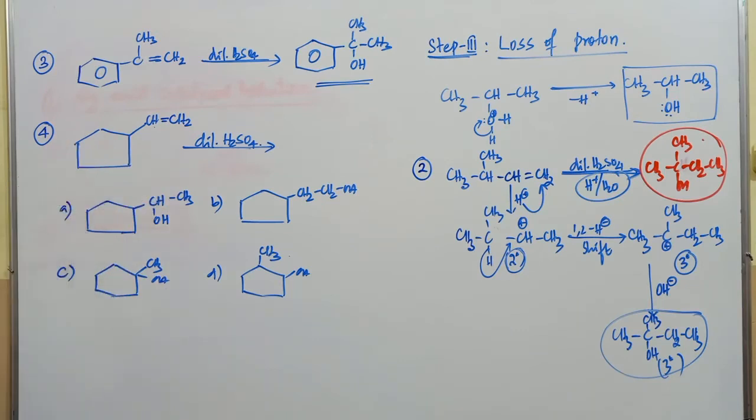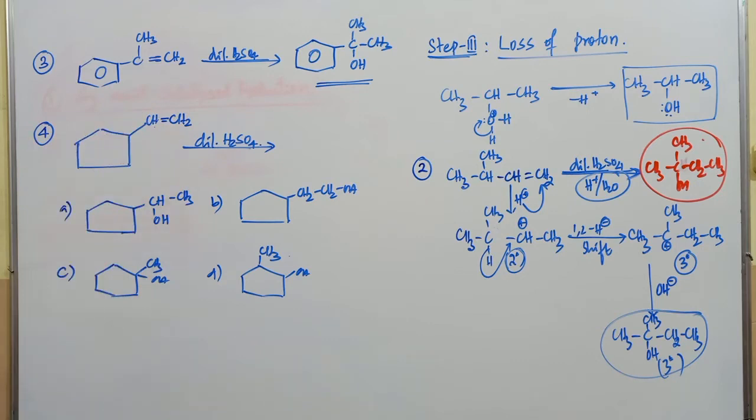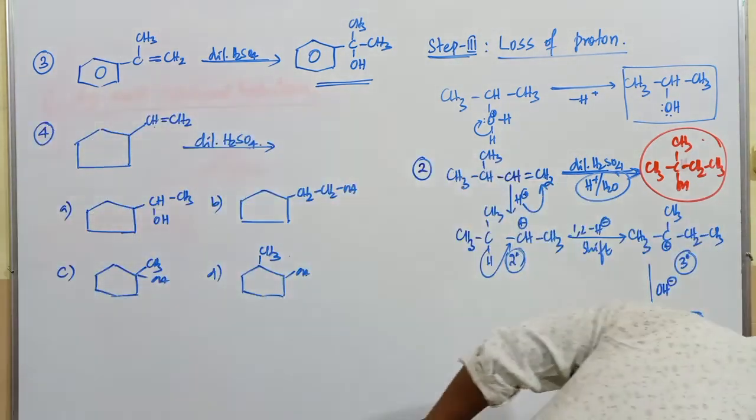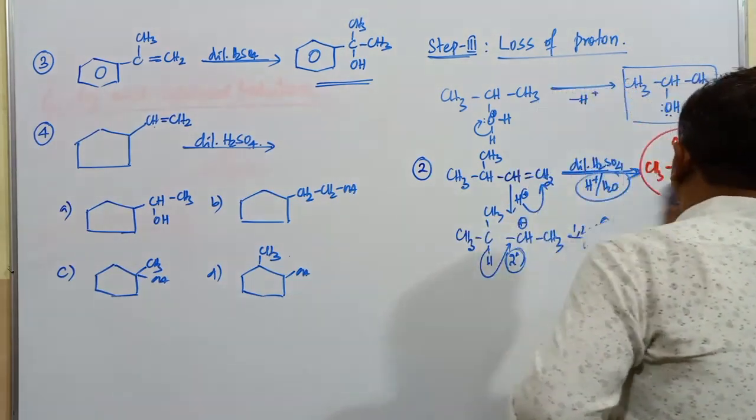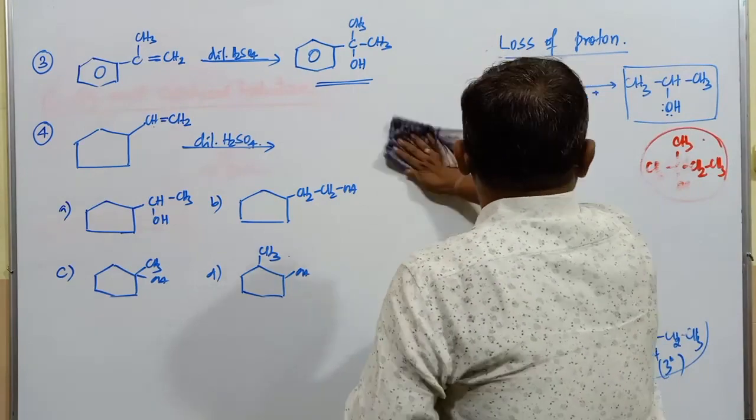This is a cyclopentane ring with an ethene group. Cyclopentane with an ethene group. So what is the main product obtained in case of this compound? Students, try to answer that question.